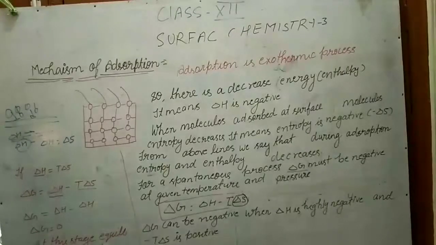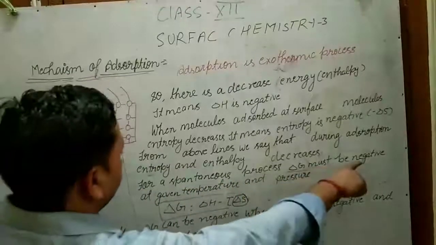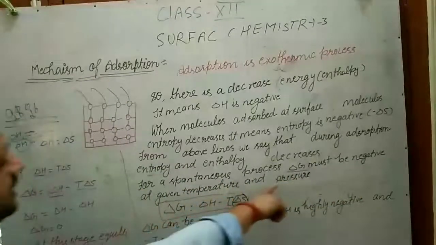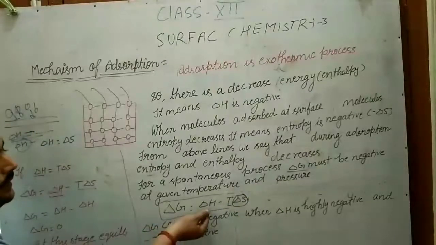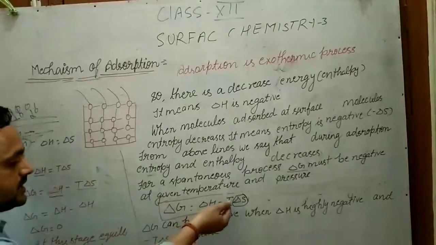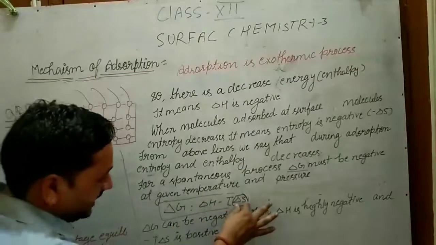For a spontaneous process, if adsorption is spontaneous, delta G must be negative at a given temperature and pressure. So I wrote delta G equals delta H minus T delta S. Here that is enthalpy and that is entropy.